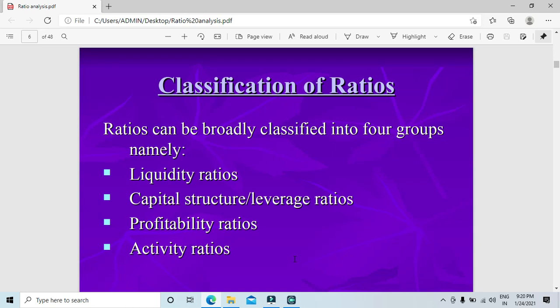Now basically, coming over here, there are four important ratios: liquidity ratio, capital structure or leverage ratio, profitability ratio, and activity ratio.